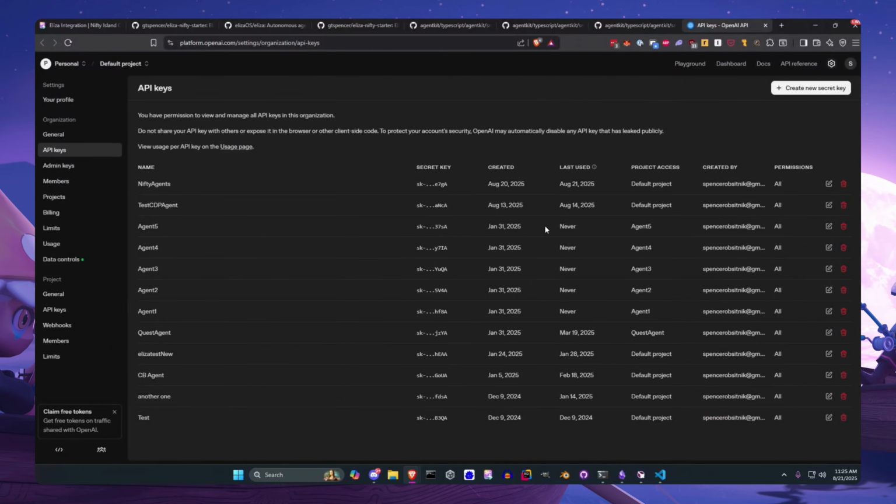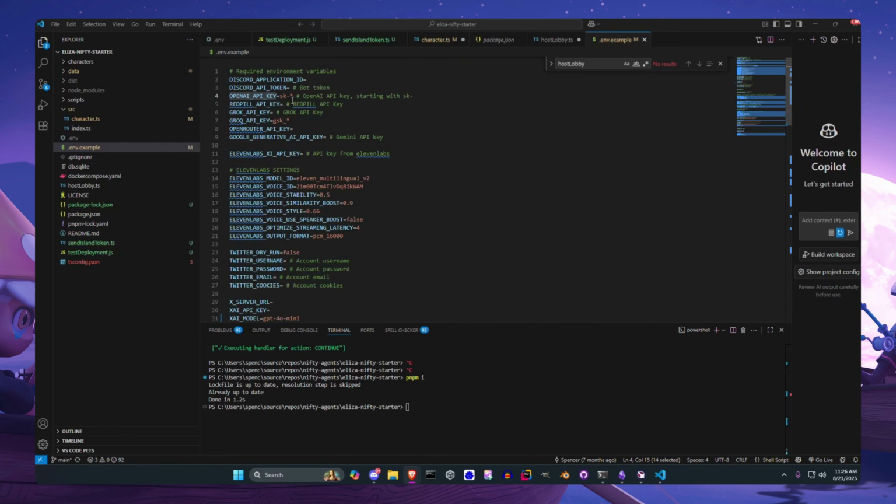Here we go. Yeah, platform.openai.com, and you just go to API keys, and you can create a new secret key right here, and that'll give you this key. It starts with SK. It's a very long string. I'm not going to show you guys mine because I don't want anyone to steal my credits, but we'll just copy that key right here, and we'll paste that right in here.